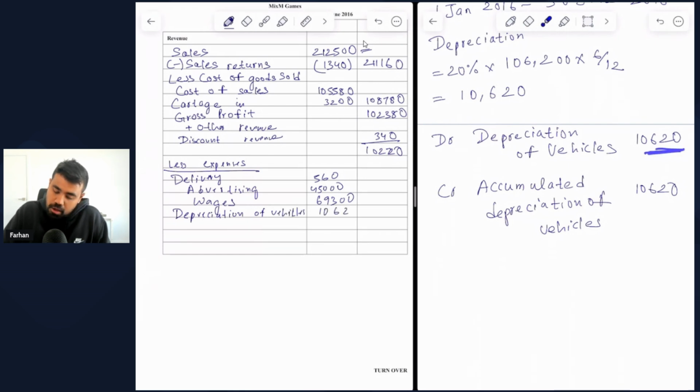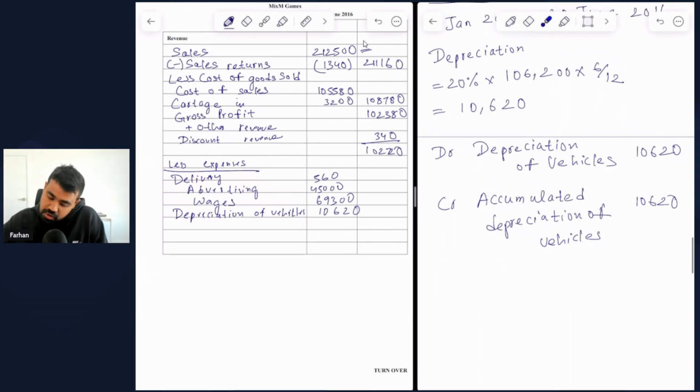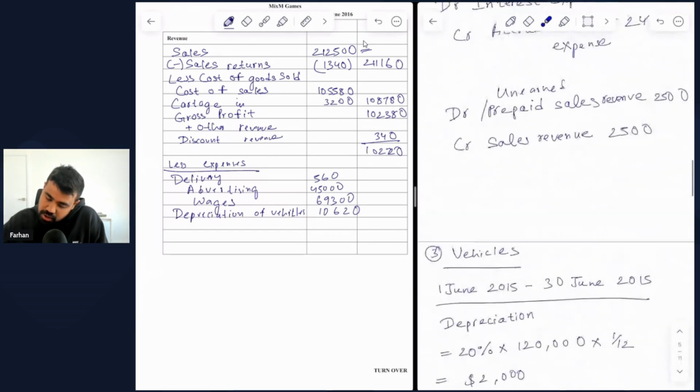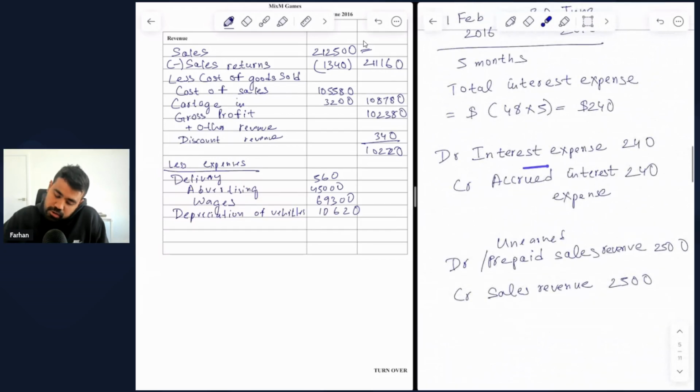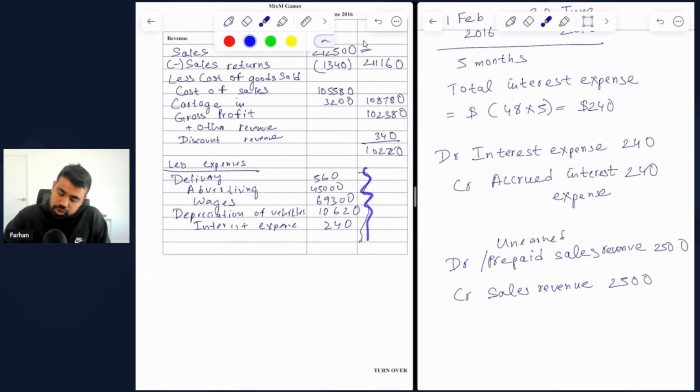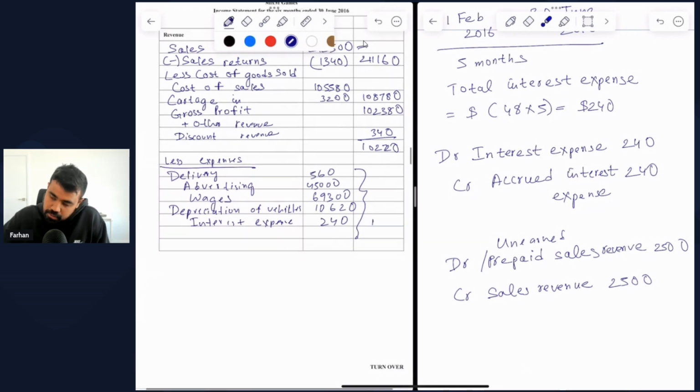10,620. Right, what other expenses are left? I think we've missed out on interest, which is $240. Right, so let's include that here. So now you add all the expenses together and you get the total, which should be 125,720.